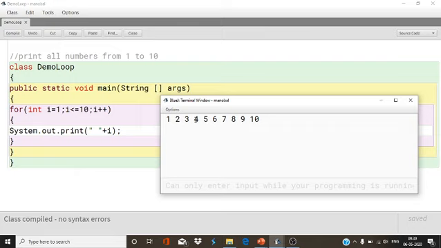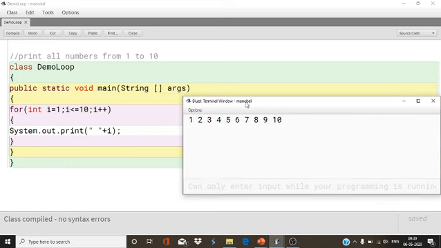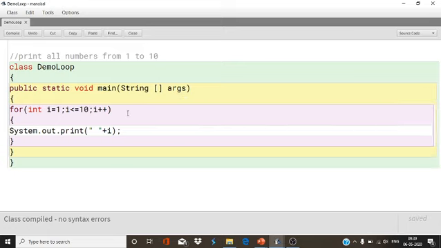For this type of program where the number of iterations is fixed, the number of repetitions is fixed, I will prefer and I will recommend you to use for loop. But this type of program can be done by using while loop also. Let's see how you can do this.